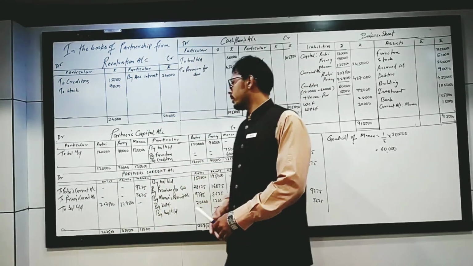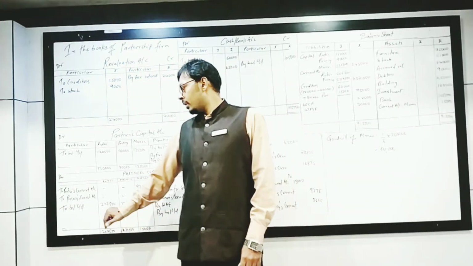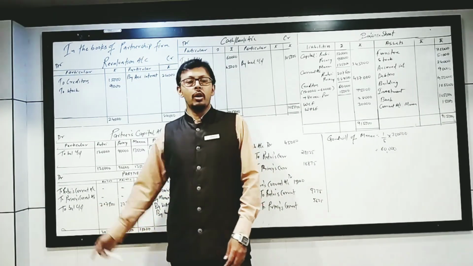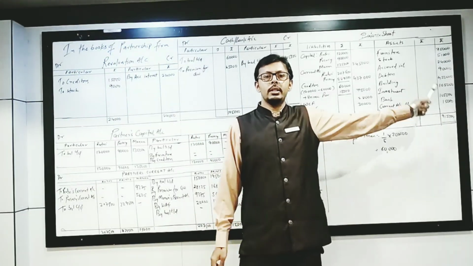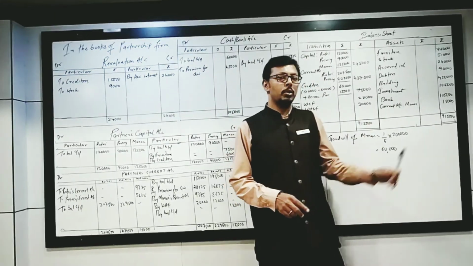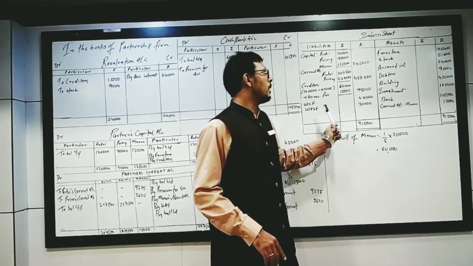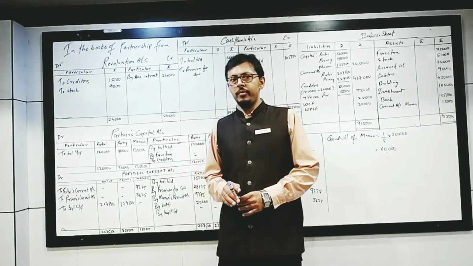Okay. Then closing the current account, I got balances on both sides. If your balance is on the debit side, it will be recorded on the liability side. And if your balance is on the credit side, it will be recorded on the asset side. Then I close the bank account, whatever the balance is, I will transfer to the asset side. Then closing my balance sheet, I got the answer. Okay. Look into the sum.